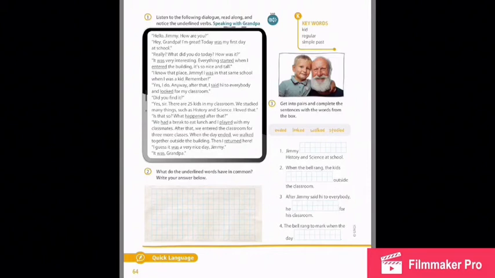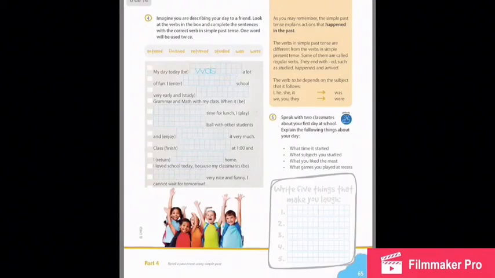Activity number 3, in this case you have to work alone and complete sentences with the words from the box. You have different verbs in past, 4 verbs, and 4 sentences. Use the verbs in the box to complete the 4 sentences. Use the explanation about verbs in past in this video.